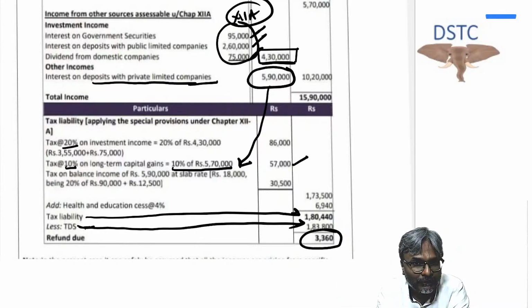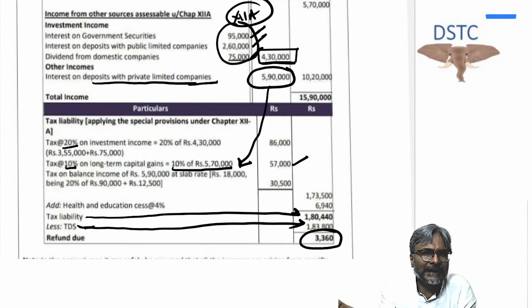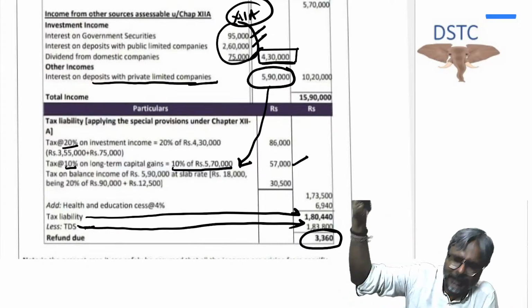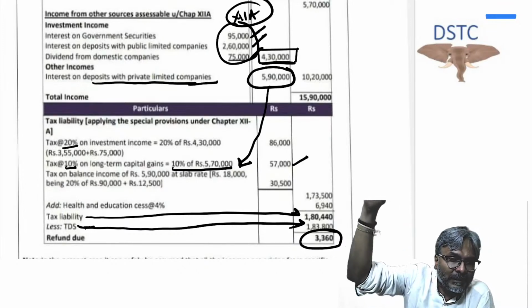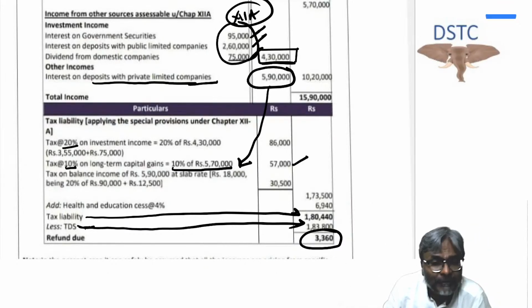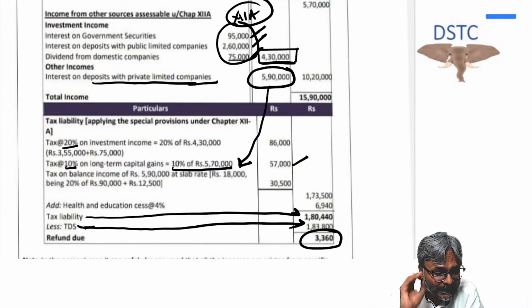Please do make a mention of it. Or you can assume that this NRI is assumed not to have opted for what? For 115 BAC rate. But there could be another trick in the question. Please read the question very, very carefully, students. The question reading is the most important point.